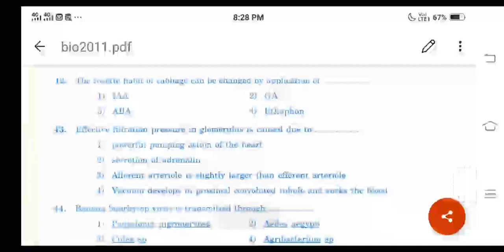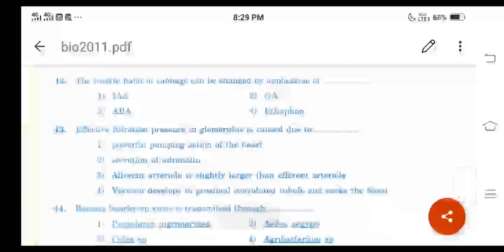These gibberellins promote bolting. Bolting means what here? Internodal elongation just prior to flowering in the case of beet, cabbages and many plants with rosette habit, right? And you can refer to the chapter Plant Growth and Development, page number 249. The concept is gibberellins, right? So option 2 is the correct answer.